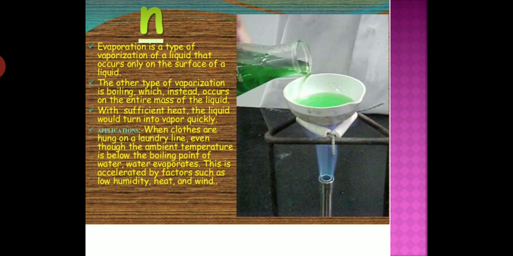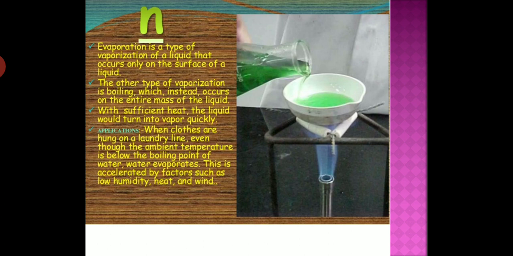Evaporation is a type of vaporization of a liquid that occurs only on the surface of the liquid. The other type of vaporization is boiling, which instead occurs on the entire mass of the liquid.